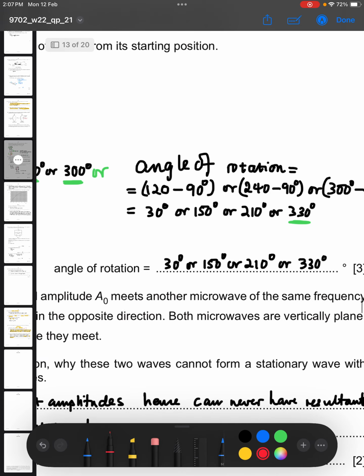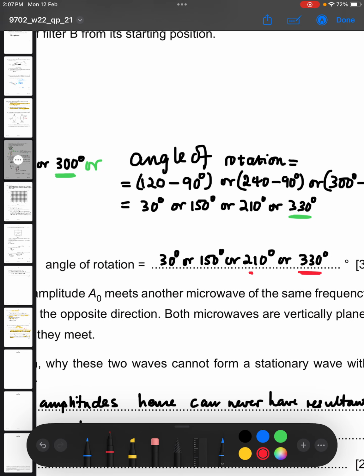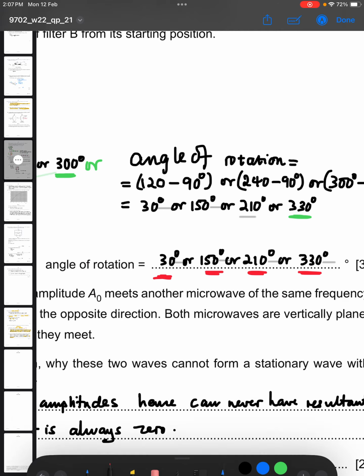So this produces these angles here, and this one here, this one here, this one here, when you subtract 90 from those angles to see the angle of rotation.